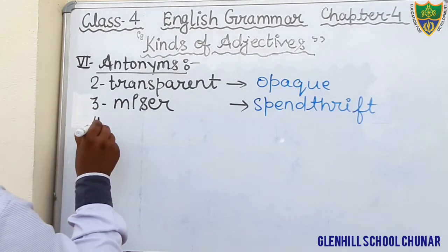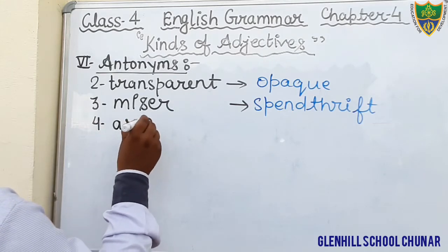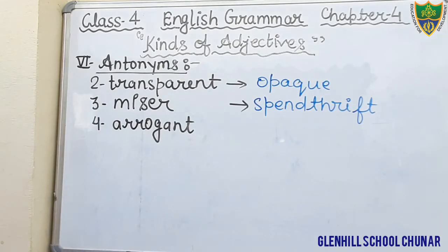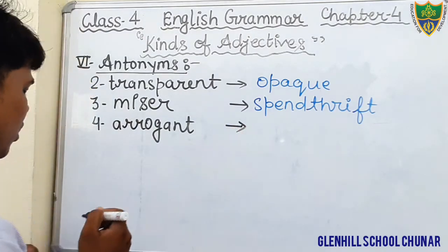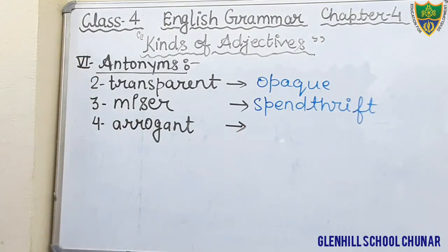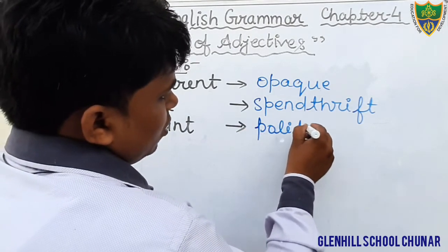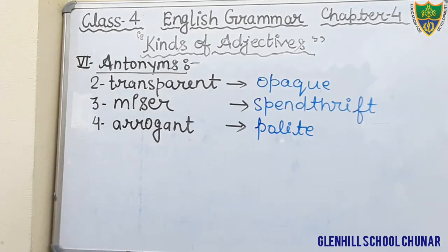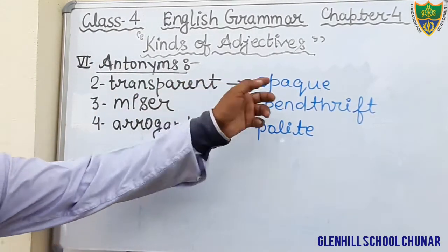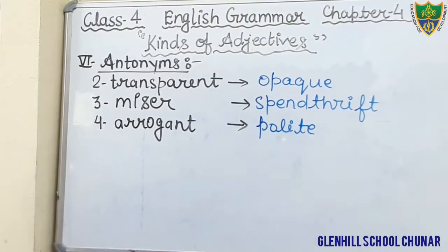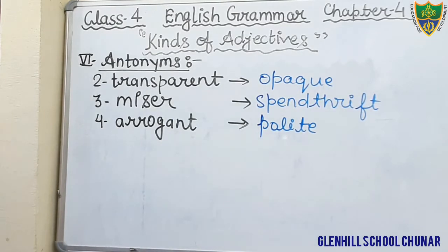Arrogant, A-R-R-O-G-A-N-T. Arrogant means ego, you can say. And what would be the opposite meaning of that? Opposite meaning will be humble or polite. Okay, here we have to write the opposite meaning. Okay, transparent, opaque. Miser, spendthrift. Arrogant, polite. Okay, question number 5.